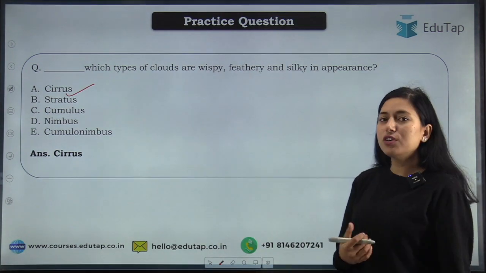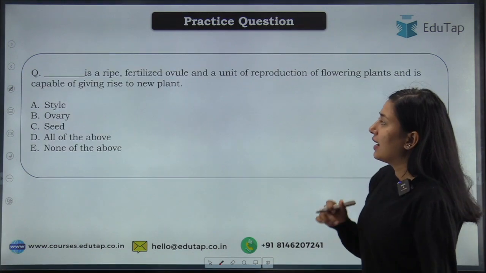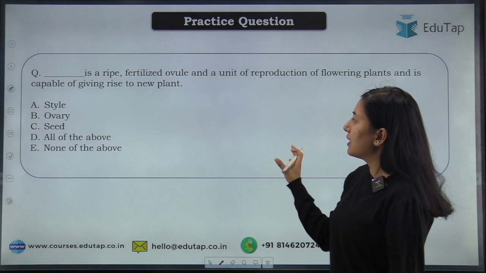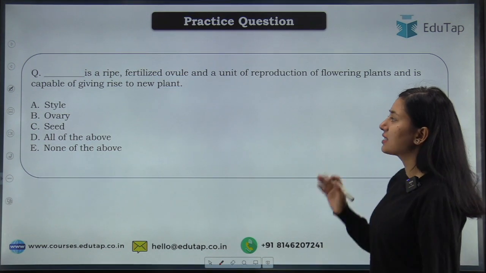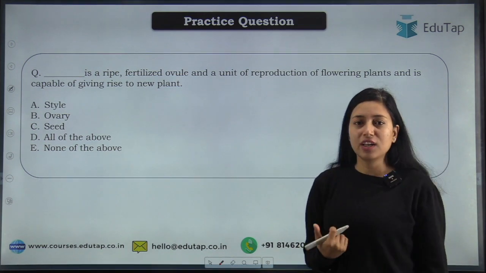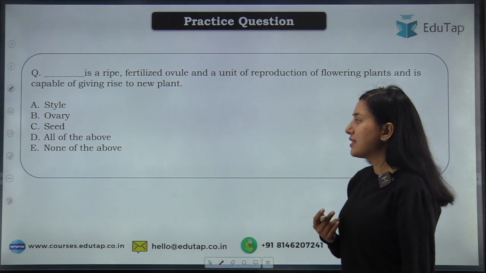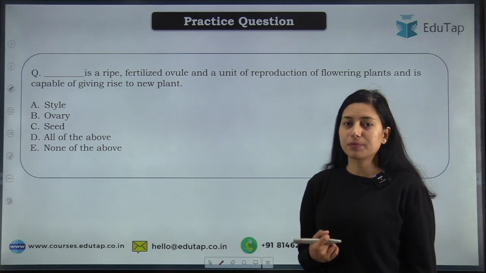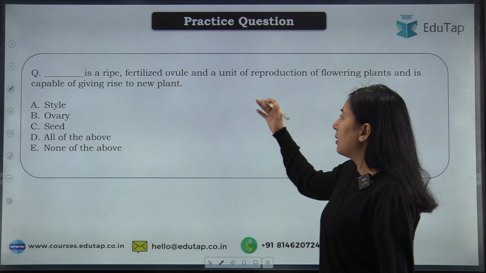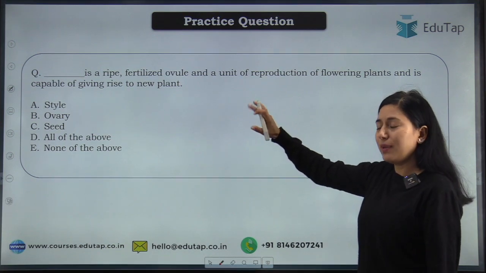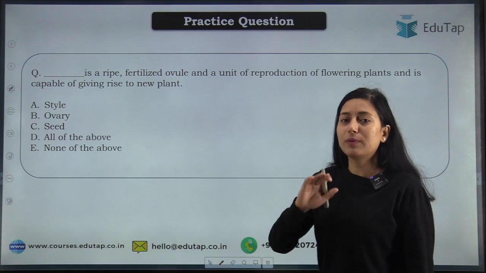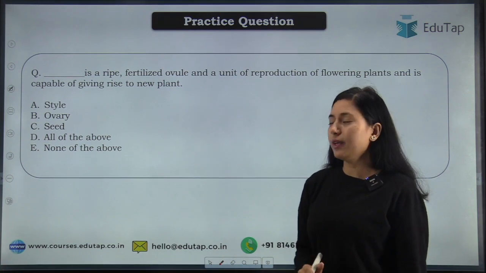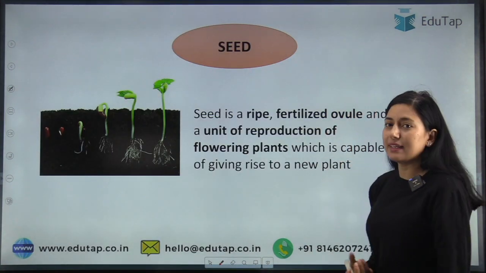Now moving on to the question: the ripe fertilized ovule and a unit of reproduction of a flowering plant, capable of giving rise to a new plant. Your options are style, ovary, seed, all of the above, none of the above. Students, a part of a flowering plant has been asked here. To answer this question, I would like to tell you about a concept first: what is a seed.